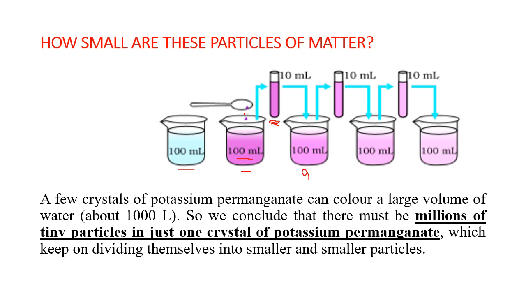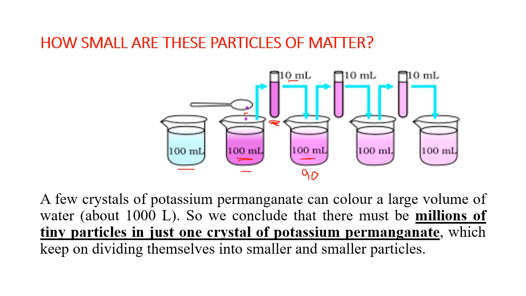How much? 100. So when you put this 10 ml of colored water into 90 ml of plain water, it has still remained pink. So out of this pink 100 ml, you only took 10 ml. How much you took? 10 ml. Very, very less. So water is increasing while the potassium permanganate ratio is decreasing, but still it is pink.